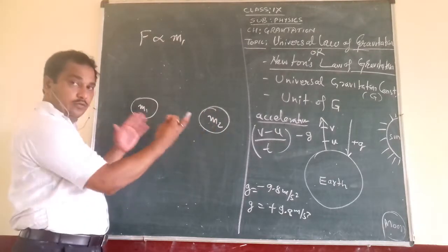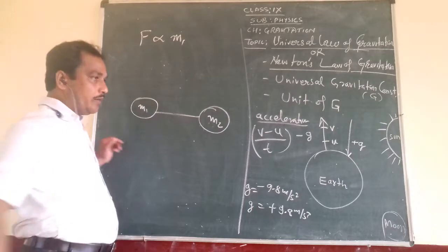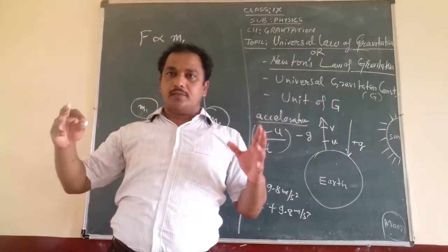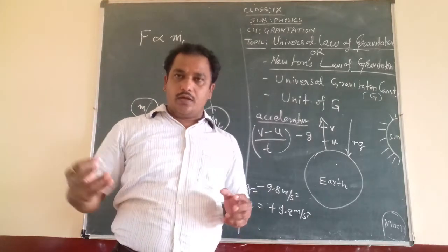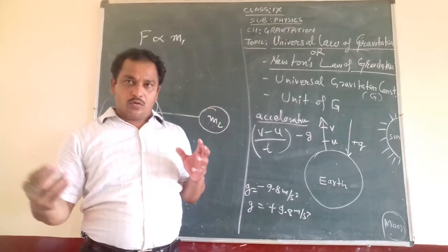So both are pulling towards each other, and because of this force of attraction, the planets are revolving around the sun in an elliptical orbit. Okay, because of the centripetal force.